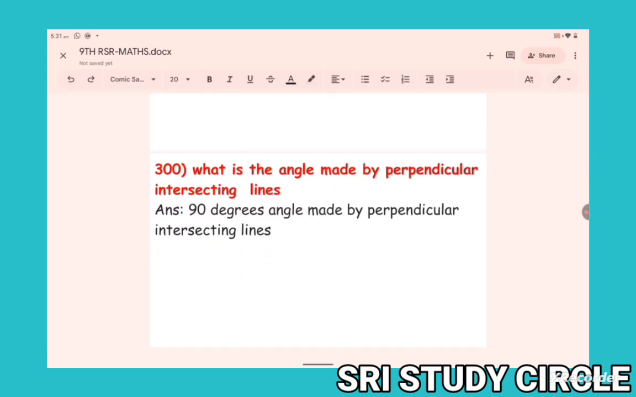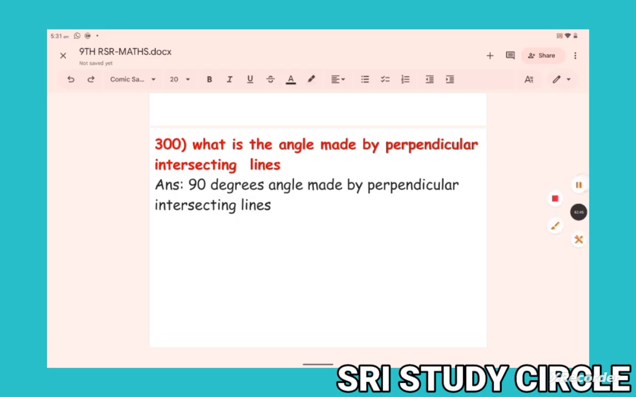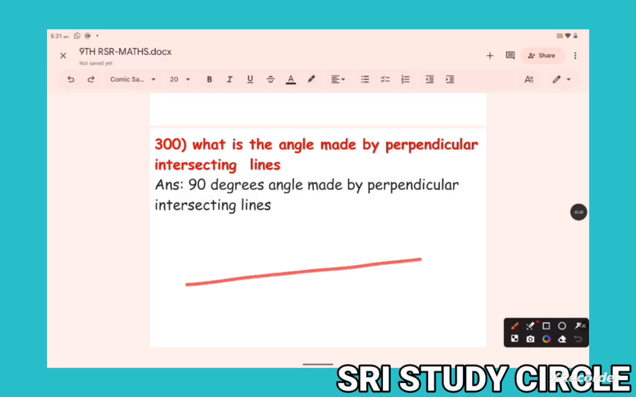What is the angle made by perpendicular intersecting lines? Perpendicular intersecting lines. What is the angle made here? 90 degrees. Right angle. Okay.